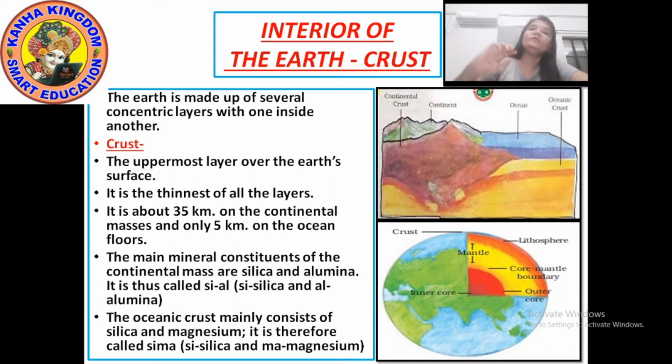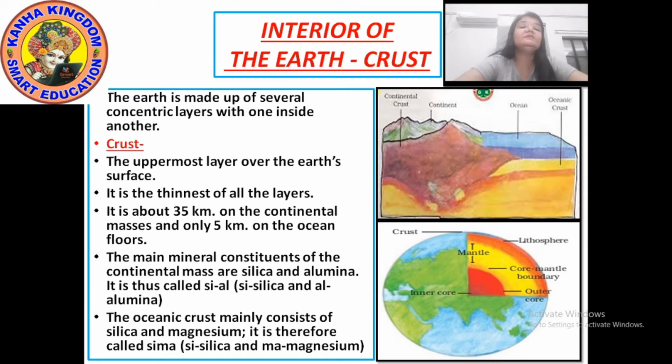You all must have seen an onion, right? Just like an onion, the earth is made up of several concentric layers, with one inside another. When you start peeling the first layer, it continues: second layer, third layer, layer by layer. When you keep doing it, you see the last, smaller part of it. The smaller part is covered by all the layers, and the same is true of our earth.